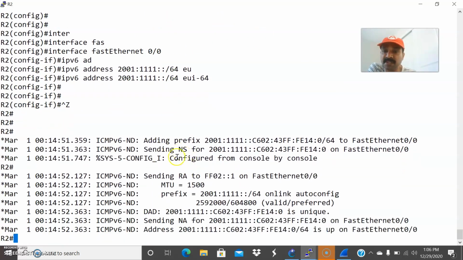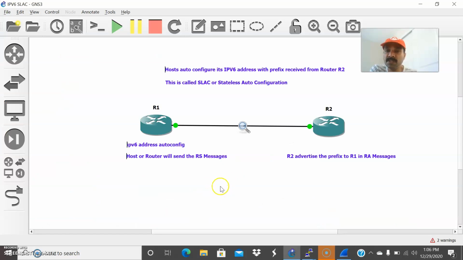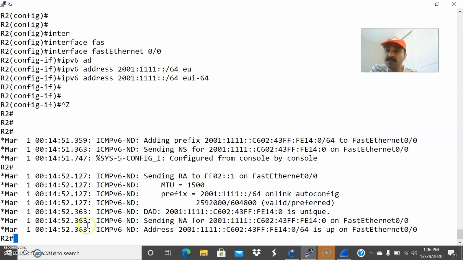So it is adding the prefix, right? Adding the prefix and it is sending the neighbor solicitation message for the corresponding prefix. We are able to see it is sending RA. Now we are able to see, right? So R2 is advertising the prefix in the form of router advertisement to R1. That is the reason you are seeing router advertisement to R1.